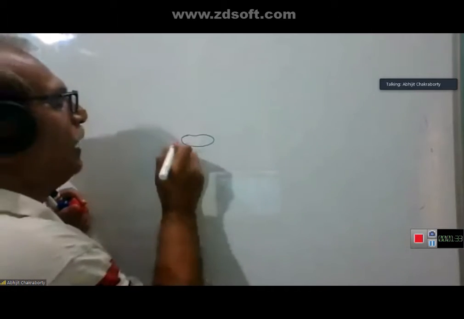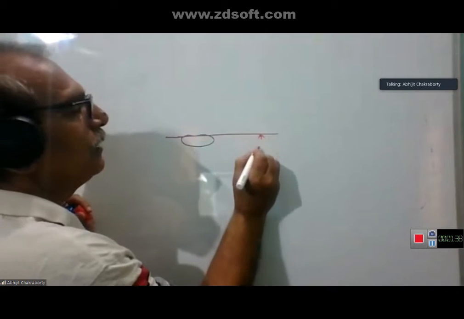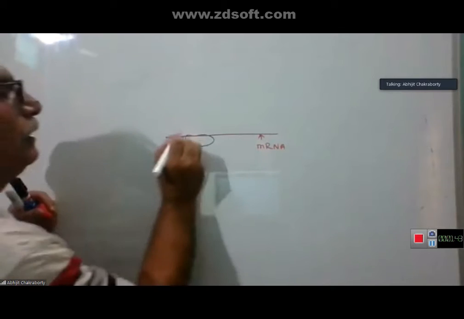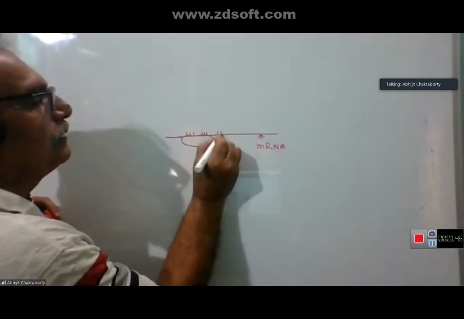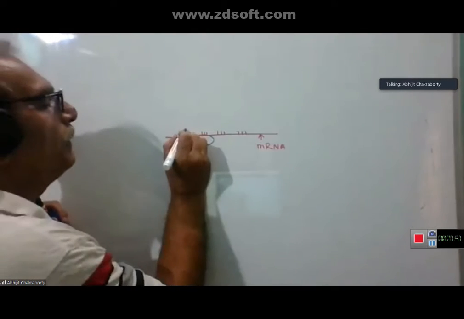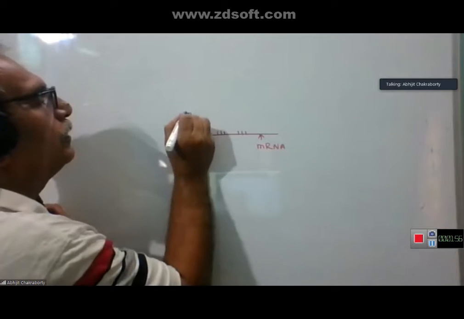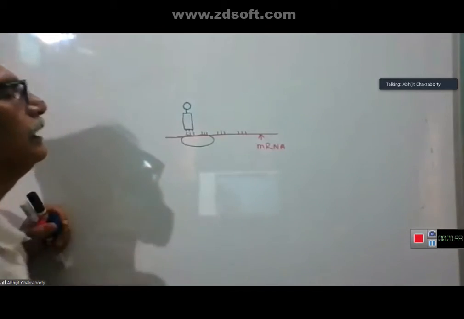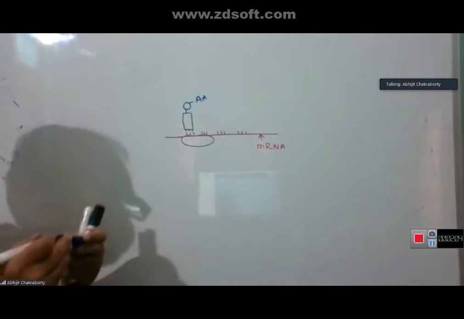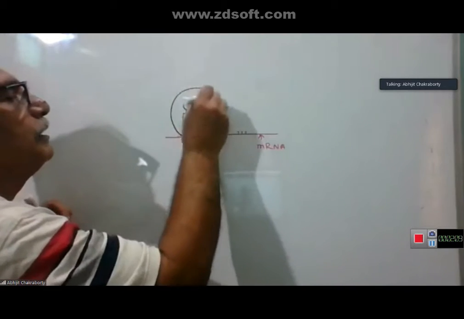You know, mRNA is required for protein synthesis. Suppose this is the mRNA. It has some nitrogenous bases like this. Then tRNA comes and joins, and it carries one amino acid. This is the amino acid. Then the larger subunit comes.